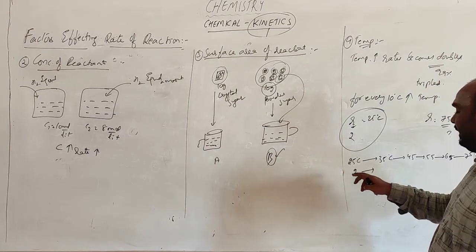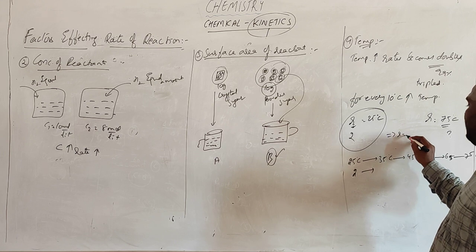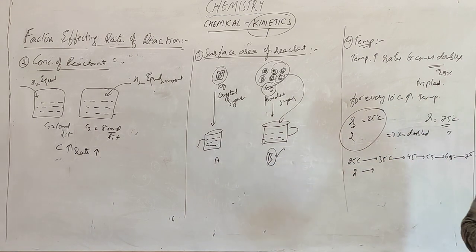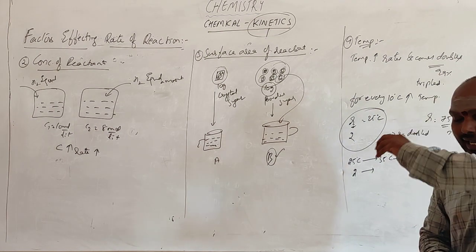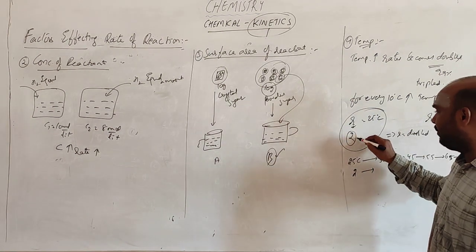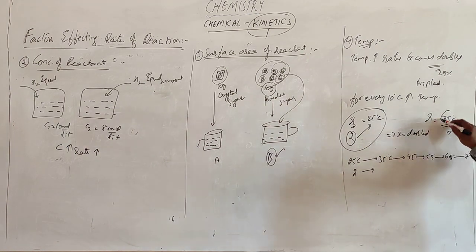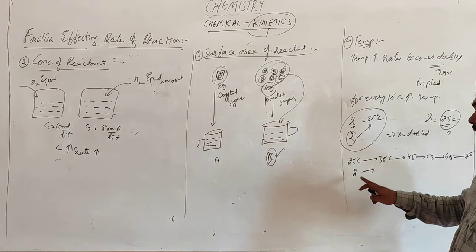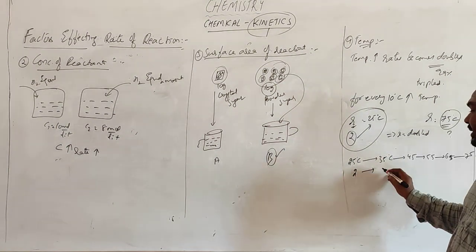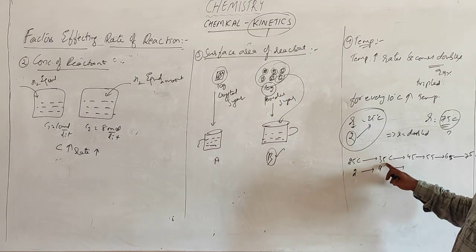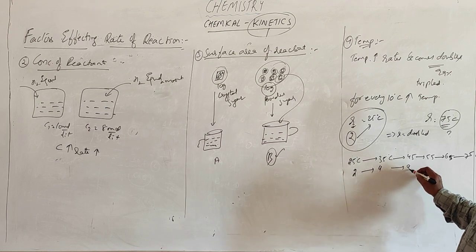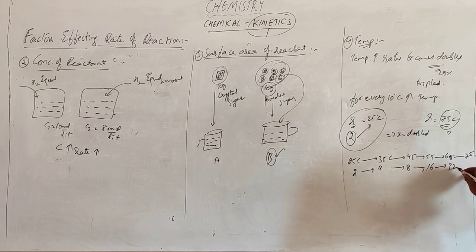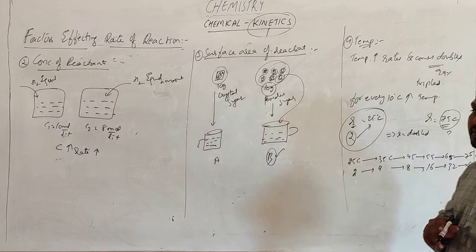Let us assume that the rate is doubled for every 10 degrees rise in temperature, and the rate is 2 at 25 degrees centigrade. What is the rate at 75 degrees centigrade? See, from 25 to 35, the initial rate is 2, it is doubled. Double means it becomes 4. From 35 to 45, 4 becomes 8. 45 to 55, 8 becomes 16. 16 becomes 32. 32 becomes 64. So the rate becomes 64 times.